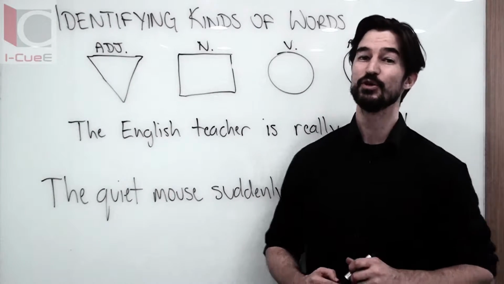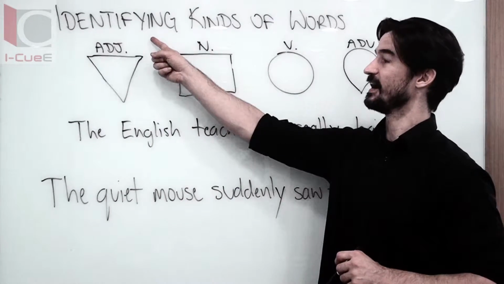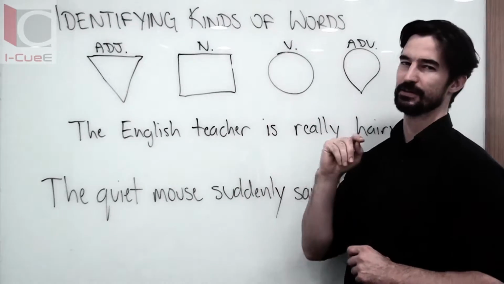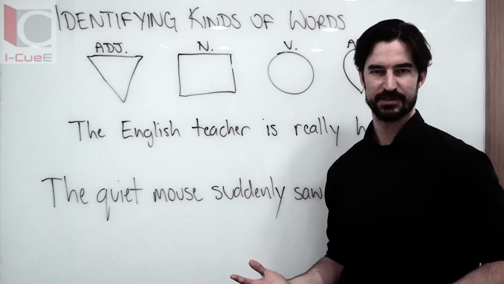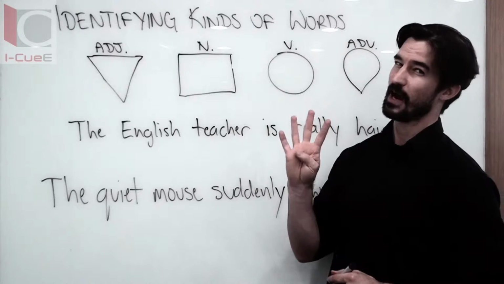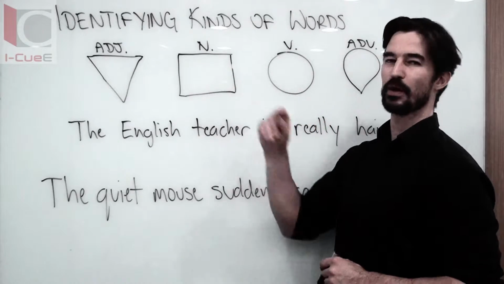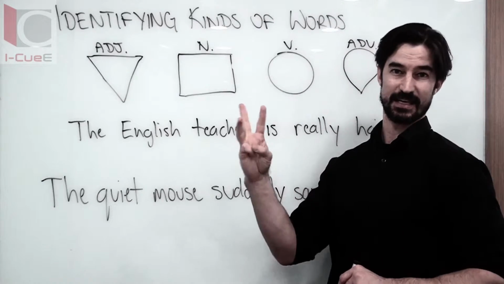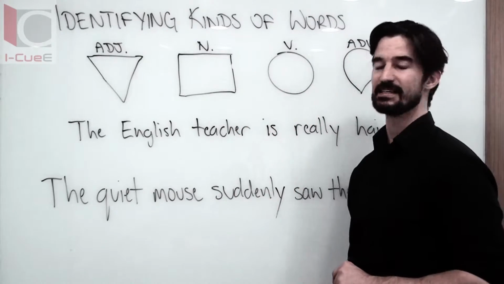By now, you should be able to identify or find 4 different kinds of words or parts of speech. We've studied 4 kinds of words. You should know what nouns are. Nouns are people, places, things, or ideas in sentences.